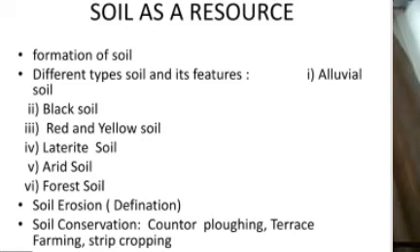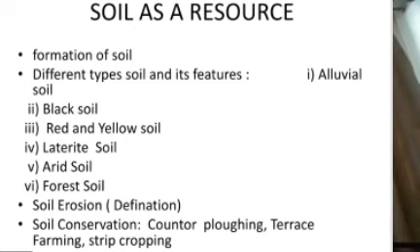Strip cropping: different types of crops in strips. One crop is growing, and in between, in the remaining part of the soil, further crops can be grown, strip-wise. So in this way soil can be conserved. So here ends your revision portion.